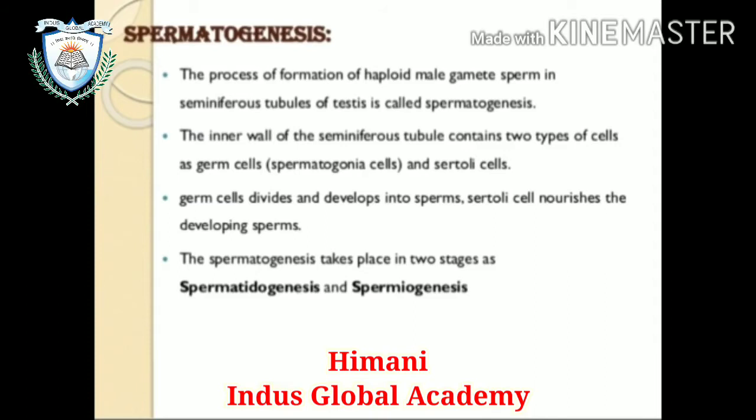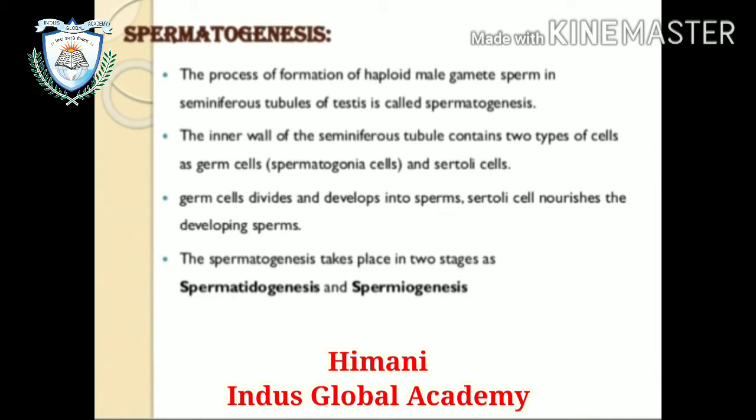So, spermatogenesis. The process of formation of haploid male gametes, sperm, in the seminiferous tubule of the testes is called spermatogenesis. The inner wall of the seminiferous tubule contains two types of cells, germ cells and Sertoli cells. Germ cells divide and develop into sperm, and Sertoli cells nourish the developing sperm.